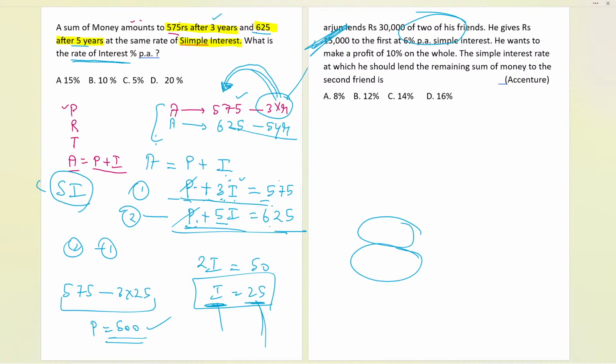In this equation, just put I as 25 and you will get P as 575 minus 3 into 25, which is 500. As I told you earlier, interest is the money that we have to return to the bank. So 25 is the money we return in 1 year out of the 500 we took. If I calculate how much percent that is, it gives the rate percent for 1 year, which is 5%. So C is the answer we are all getting.